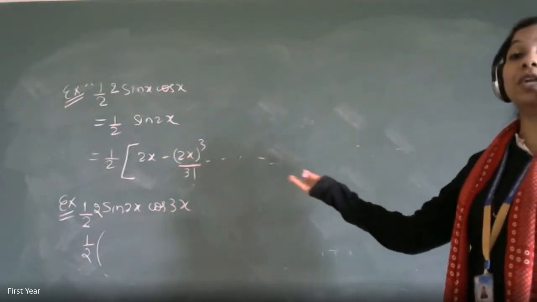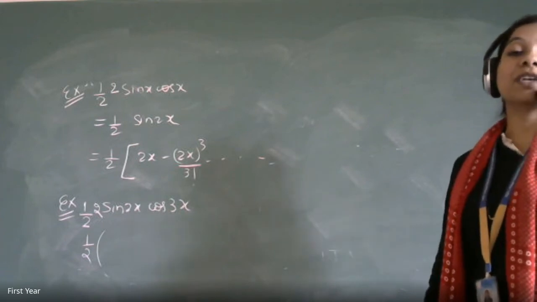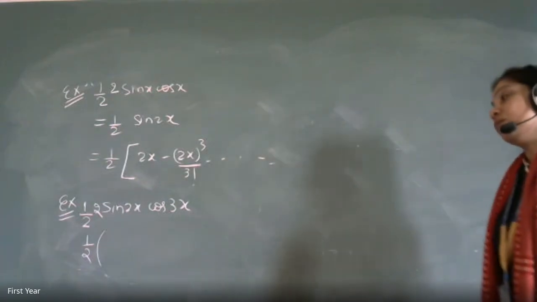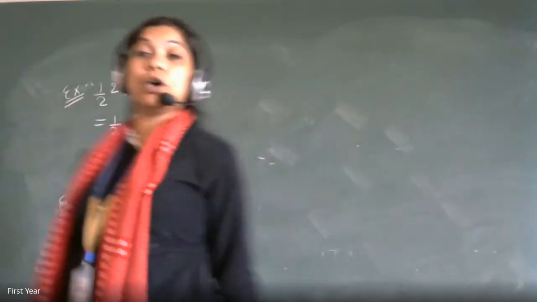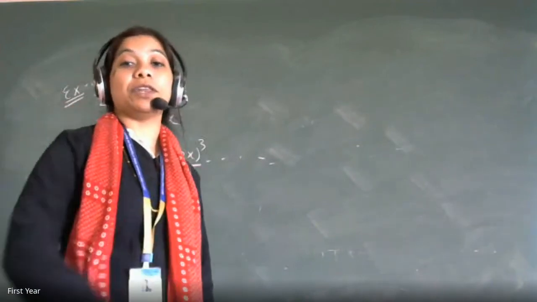If you multiply, you are not going to get 5x, isn't it? That's why we have to convert this product form into a single term, so it becomes easy, and the options are also given in that form.